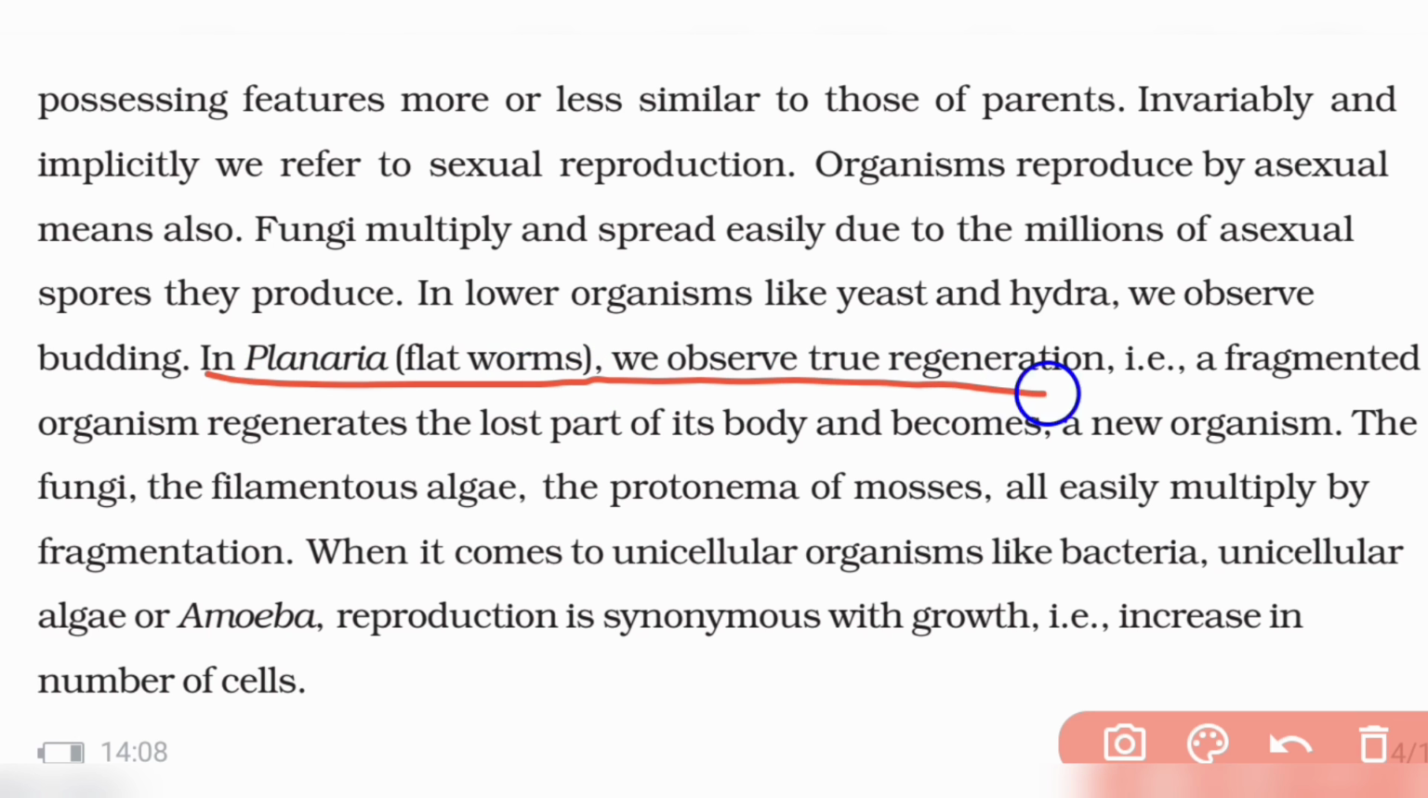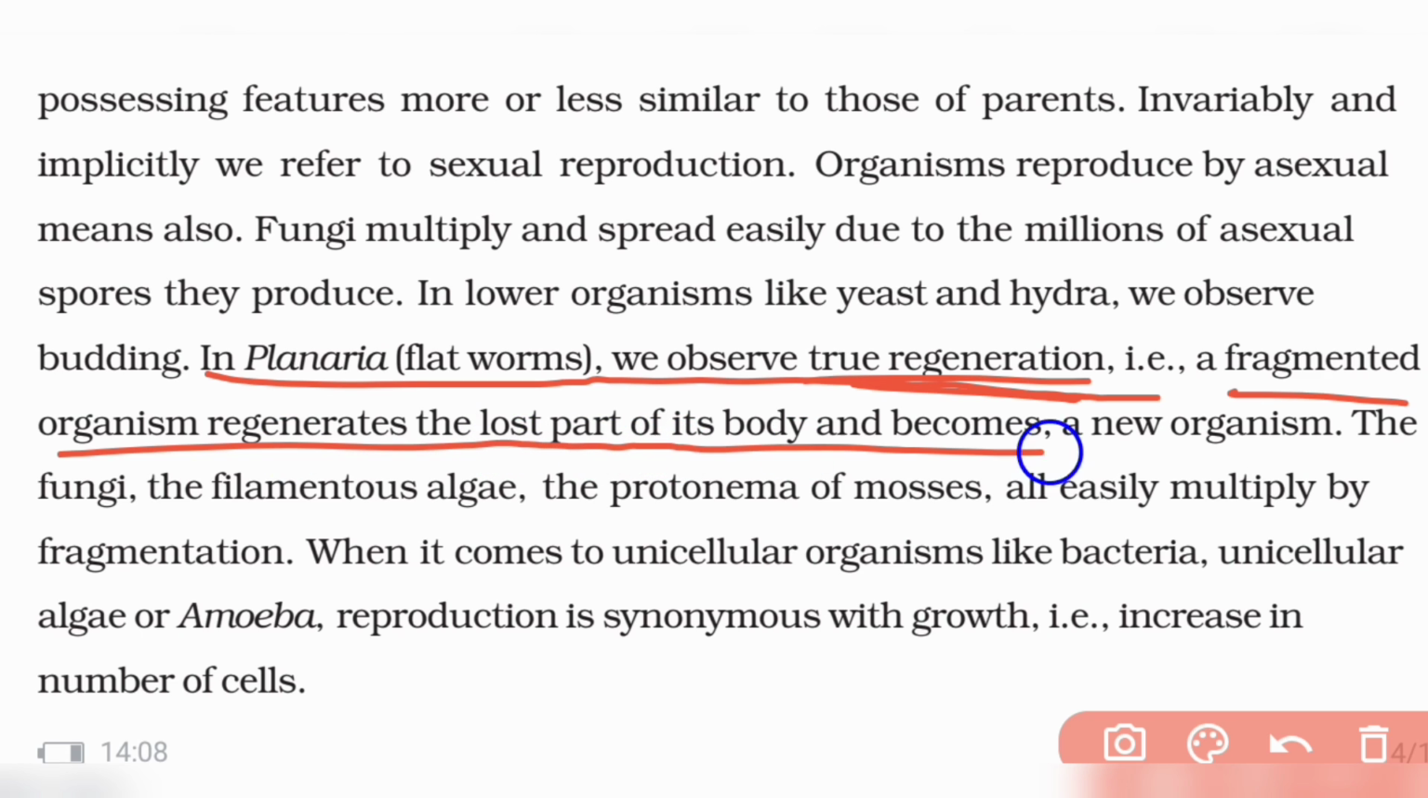And in planaria, how do you observe? True regeneration you observe in planaria. A fragmented organism regenerates the lost part of the body and becomes whole. So what is the difference between true regeneration and budding? If this is a plant, a small bud grows on this plant, and this bud gets separated from the plant and grows into a new plant. This is called budding.